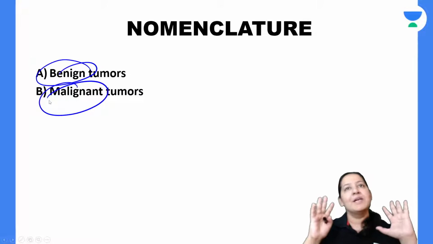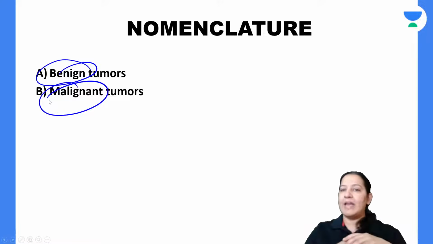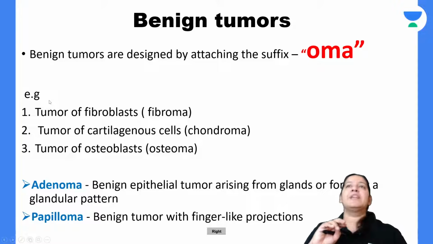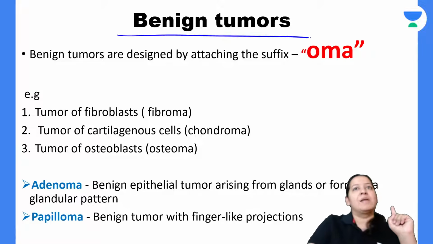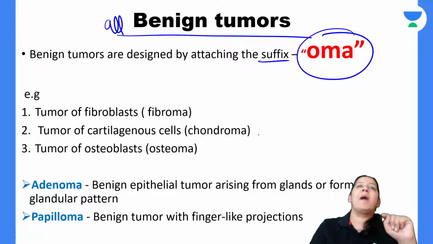Give me a thumbs up. Let me teach you the nomenclature. If I give you the name of any tumor, looking at the name, can you identify whether it is a benign tumor or malignant? Yes, you can. Let me talk about the benign tumors first. All benign tumors in this world have a suffix oma in the end.